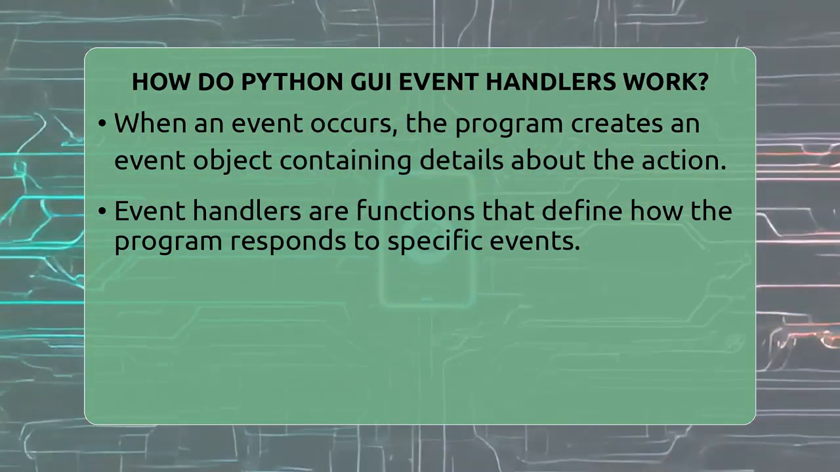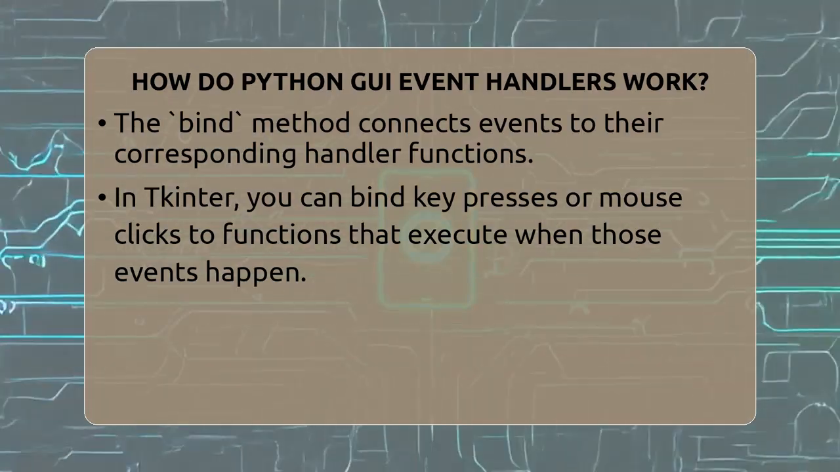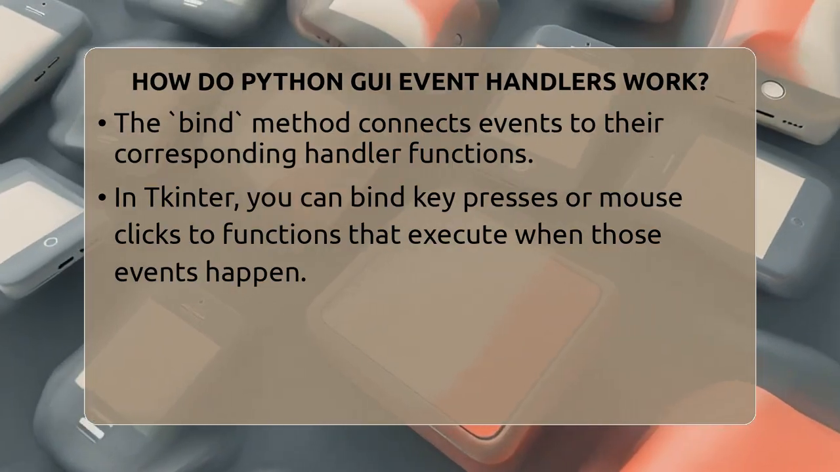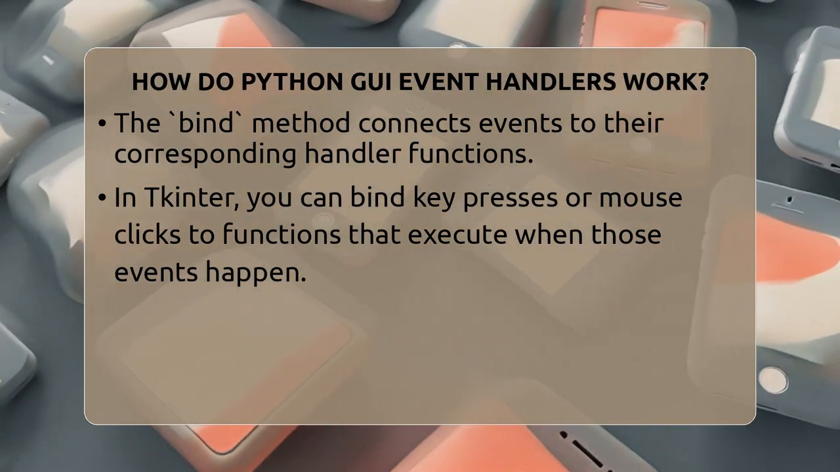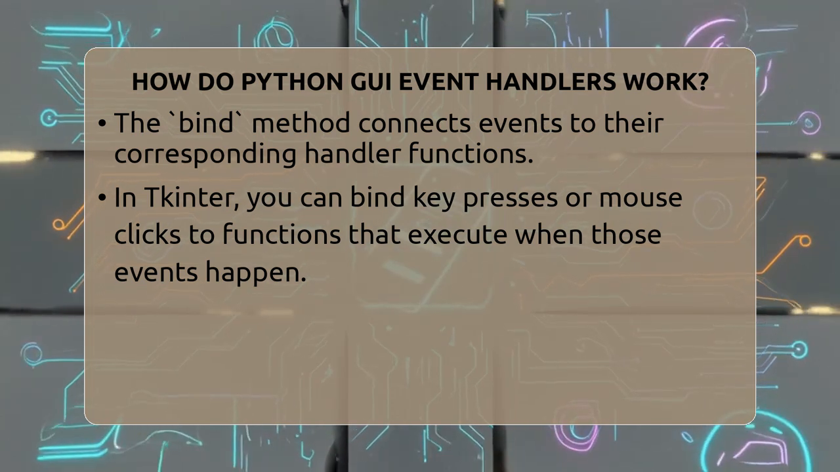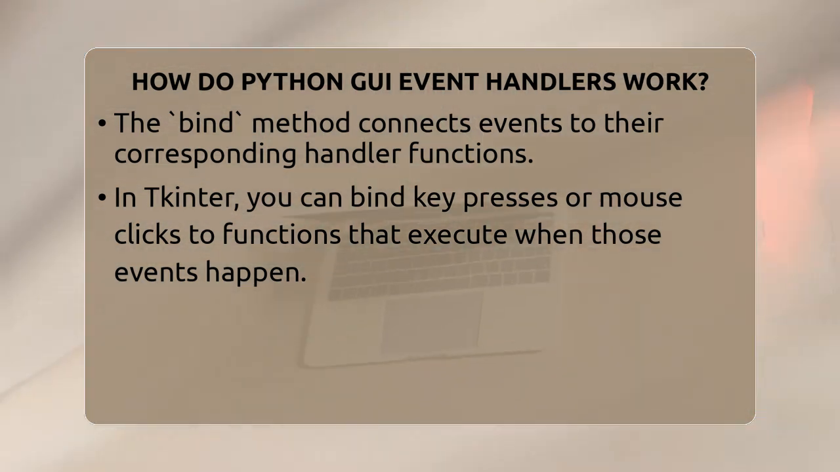To connect an event to a handler, you use a method called bind. This method tells the program, when this event happens on this widget, run this function. For example, in the popular Python toolkit called Tk, you can bind a key press event to a function. When the user presses any key, the function runs and shows which key was pressed.